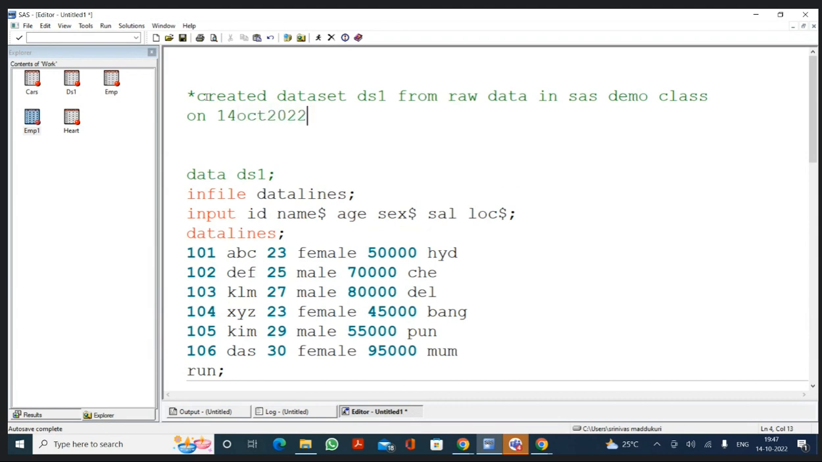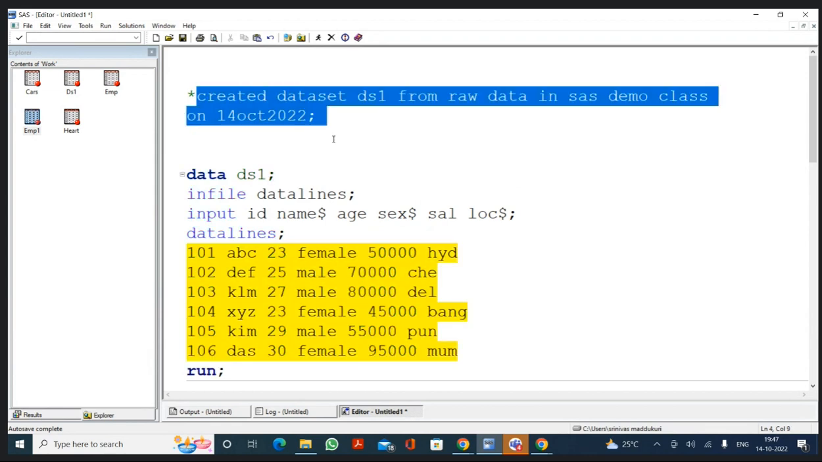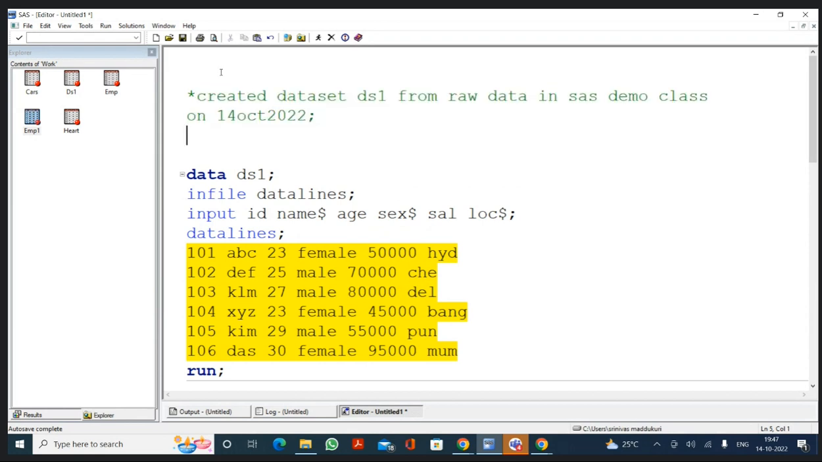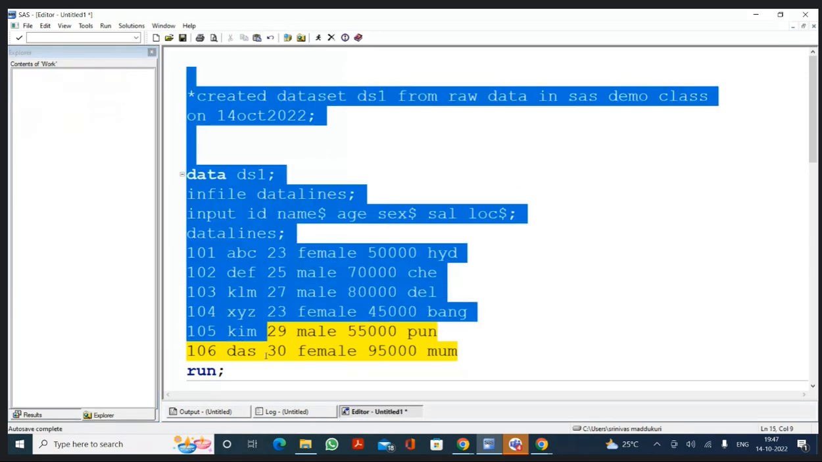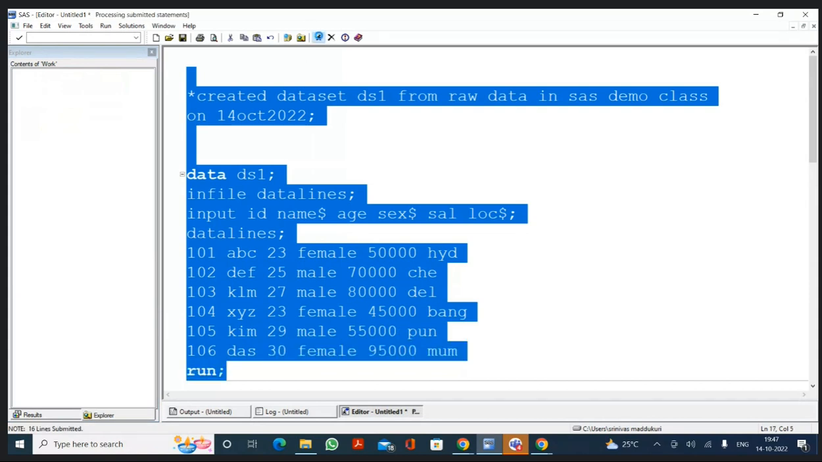You should write a comment in your own language, whatever you can understand. And finally, you should keep a semicolon. This is called a comment. You know, what is the advantage of this? Even if you are executing your program, this comment will not interfere with your program.